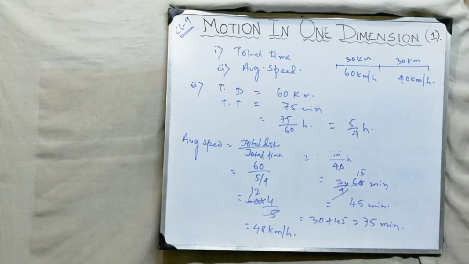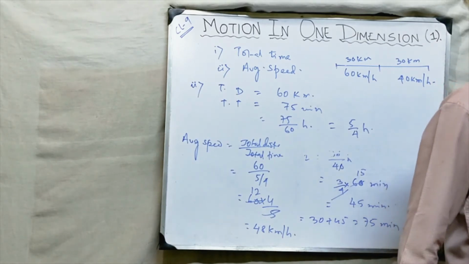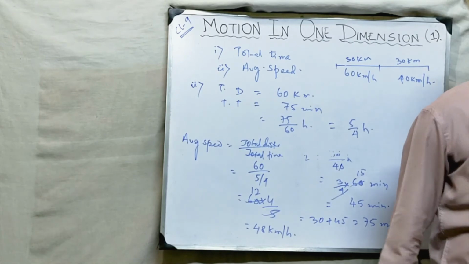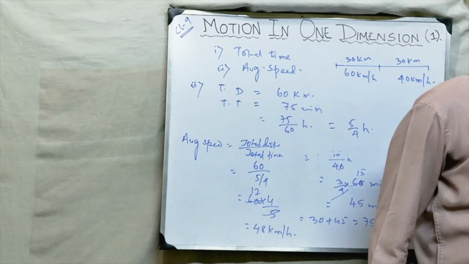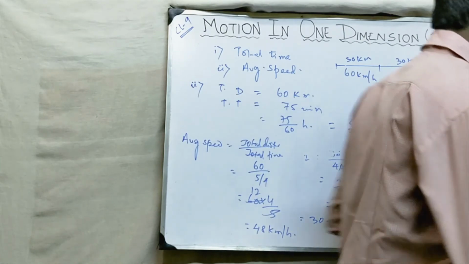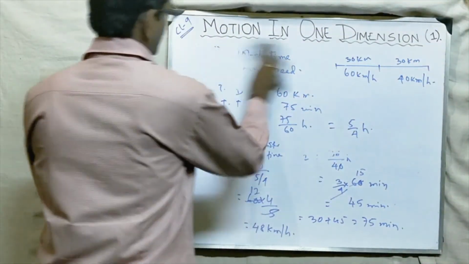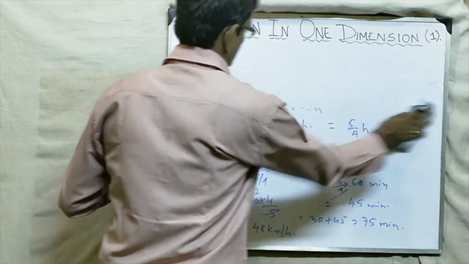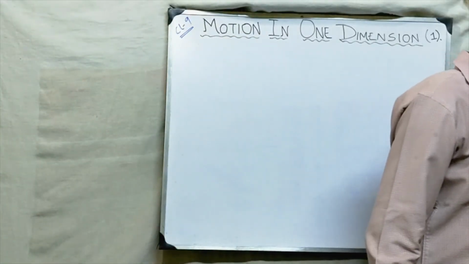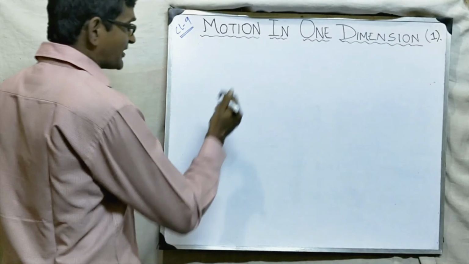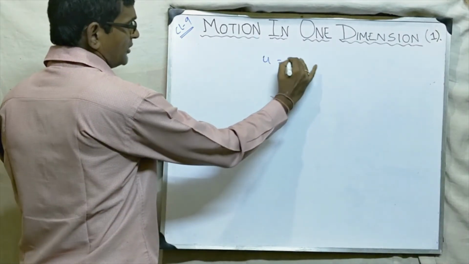Okay. Now we will do one sum of acceleration. Question number 9. A body starts from rest and acquires a velocity of 10 meter per second in 2 seconds. Starting from rest means u is equal to 0.